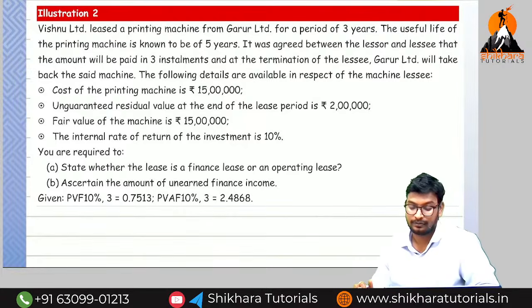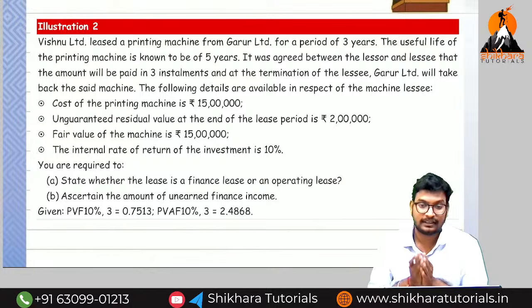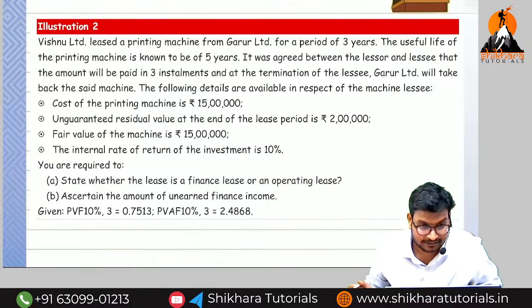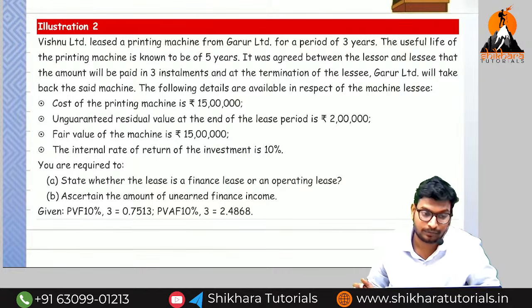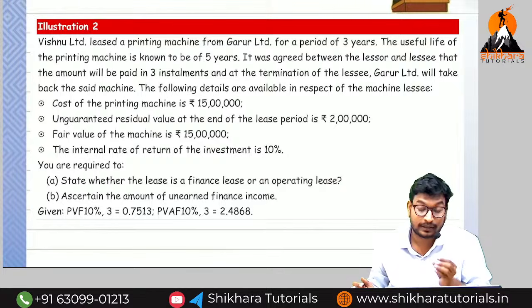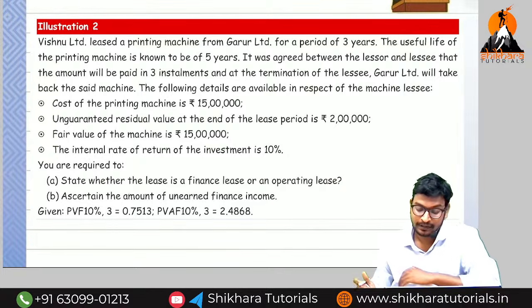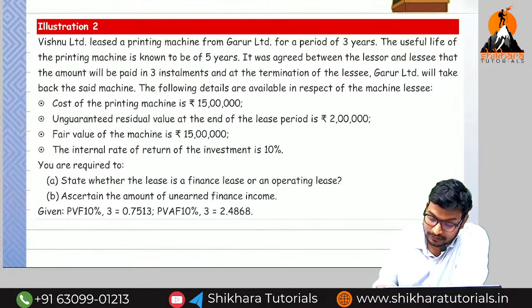Now guys, till now you have completed the financial lease accounting treatment in the books of lessor and in the books of lessee. Now we are going to find out some important questions, question number 2 from the board book. What is the missing figure? We need to find out the lease rental per annum. If you see this question, you can solve it easily.